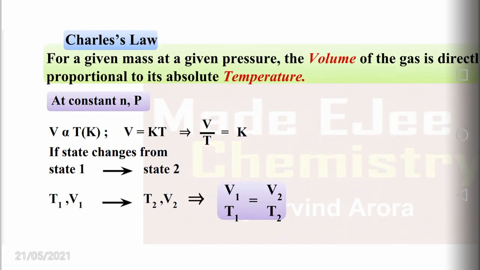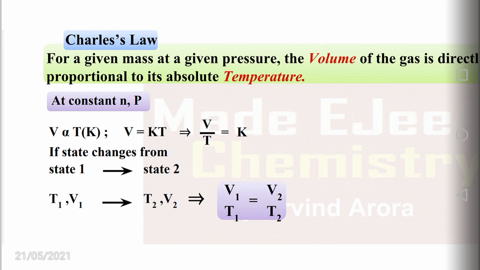The next law is Charles' law. For a given mass of a gas at constant pressure, the volume of the gas is directly proportional to its absolute temperature. It means if the temperature is increased, its volume also increases and vice versa.